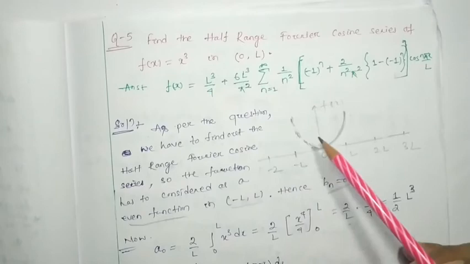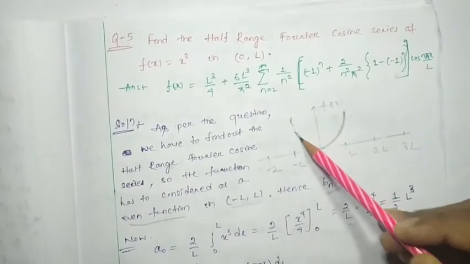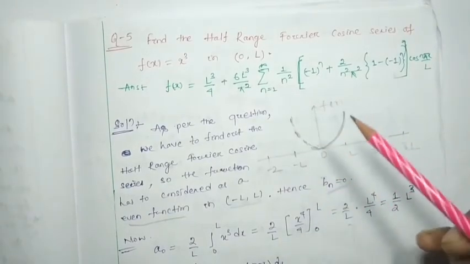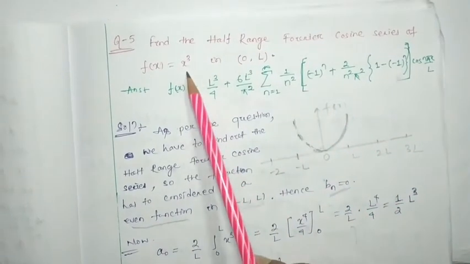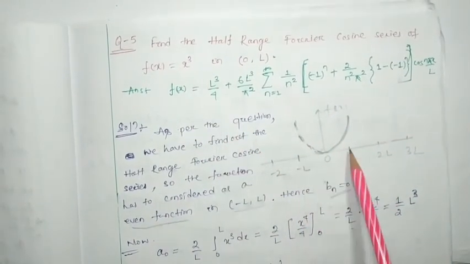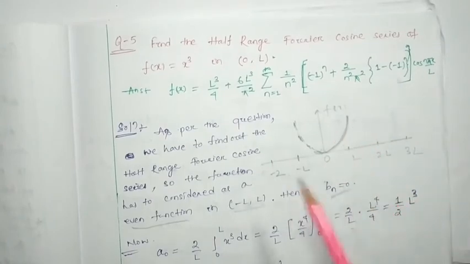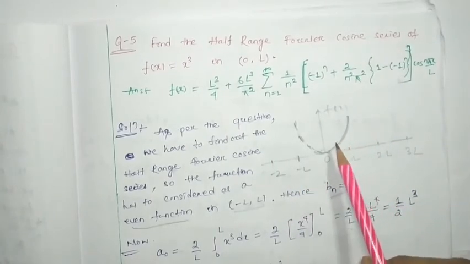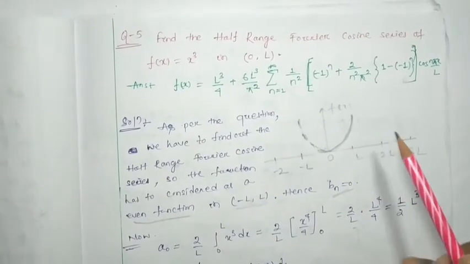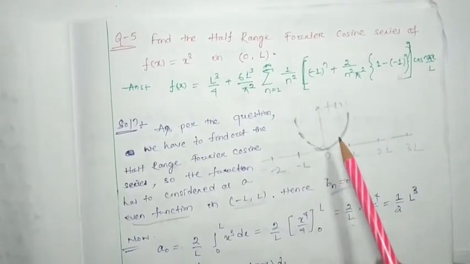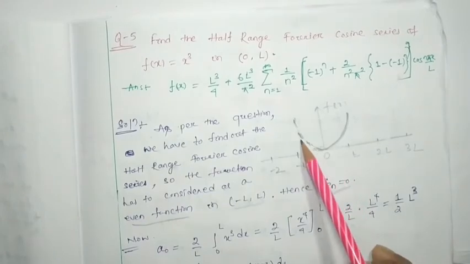And here is another thing I want to share with you. Suppose this function exists between minus L to L, and it is also even. So from minus L to 0, or 0 to minus L, it will be like this.